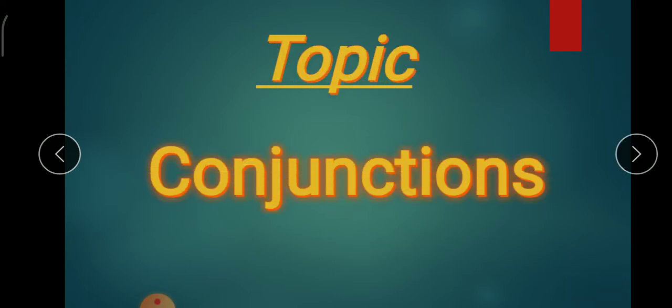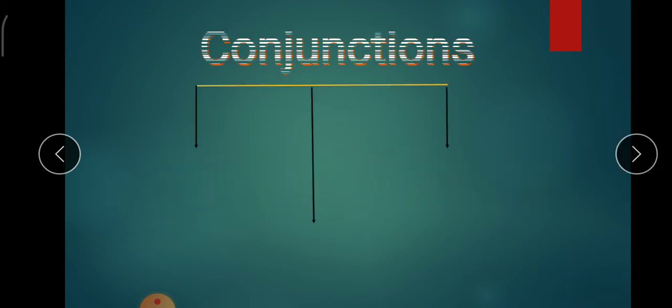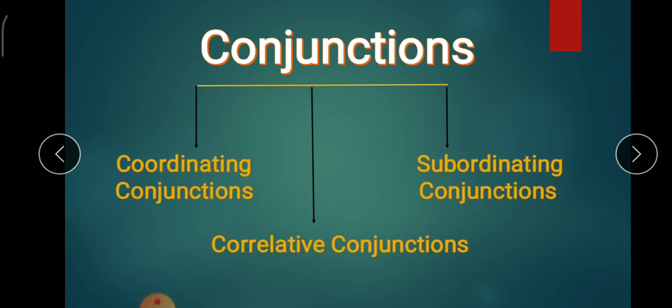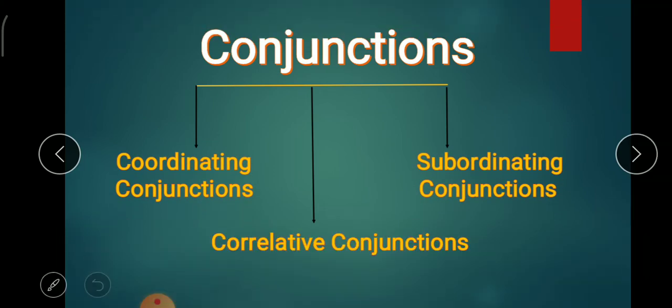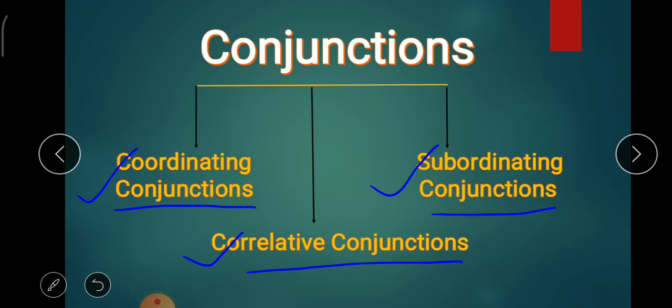Today we will learn about conjunctions. There are three kinds of conjunctions: coordinating conjunction, correlative conjunction, and subordinating conjunctions. In the last video, we had completed coordinating conjunction. In today's video, we will learn about correlative conjunction and subordinating conjunction. So let's get going.